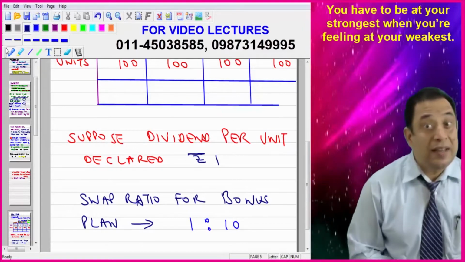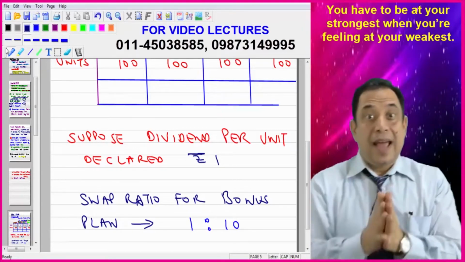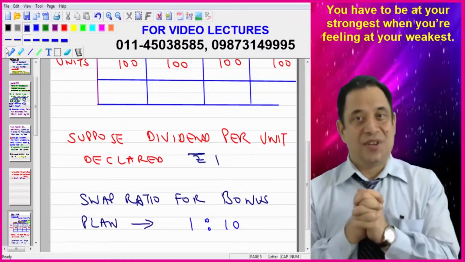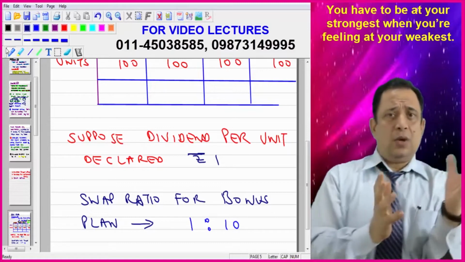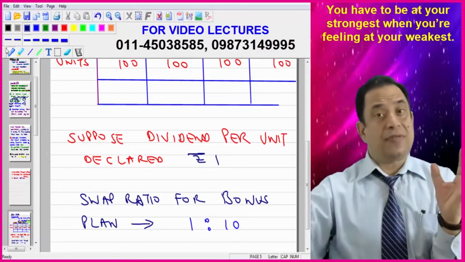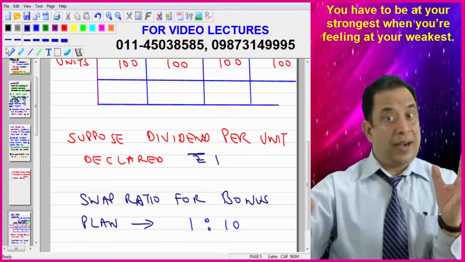It means if you are holding 1 unit, you will be getting 1 rupee. And if you are holding 100 units, then you will be getting 100 rupees. So I have assumed some figures, because then only we can distinguish between these different plans. So please write down the facts. It is very important that you write down the facts.